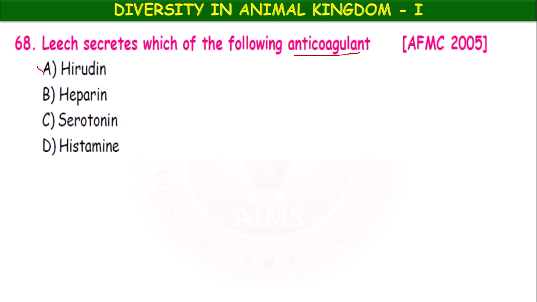It is hirudin. That's why leeches are also called Hirudinaria. The scientific name of leech is Hirudinaria. Hirudin is the chemical substance which prevents the clotting of blood. So it can easily suck the blood.